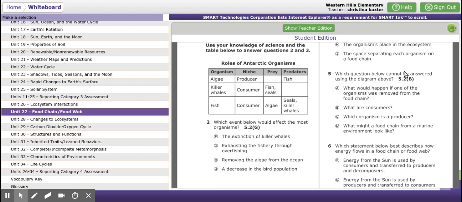Which event below would affect the most organisms? A, the extinction of killer whales. Not A, but F and then G, exhausting the fishery through overfishing. H, removing the algae from the ocean. Or J, a decrease in the bird population.